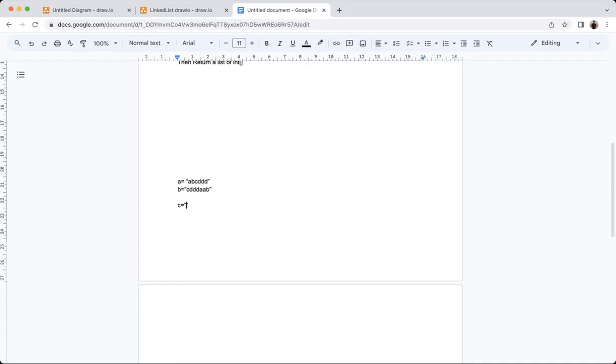Suppose in the string A, first we see which characters are common in both the strings. In A we have A, in B we have also A, right? But it is here two times. But in output we have to take the lesser number of occurrences. So we can take the A. Then again we have B in both the strings, and the number of B is the same in both, that is one time. Then we have C. So C again we have in both, so we can take the C, and there is C only one time in both the strings, right?